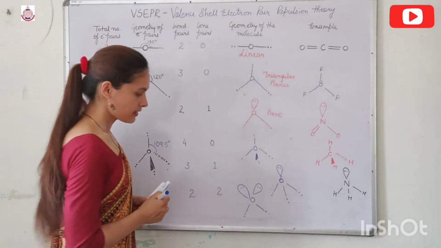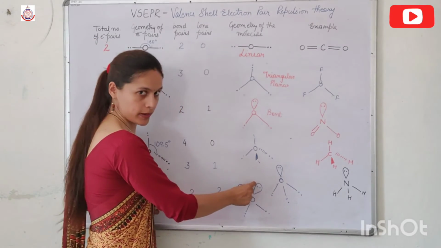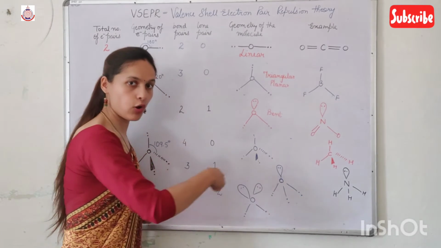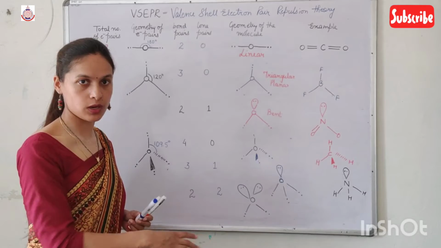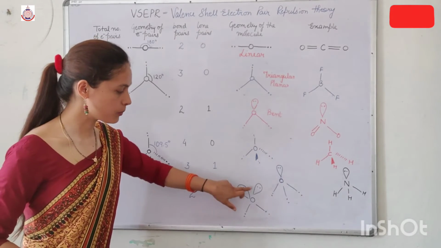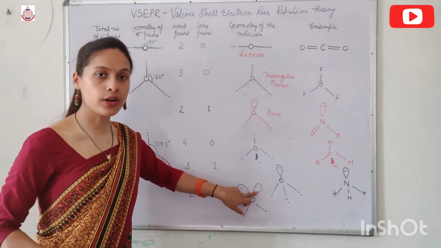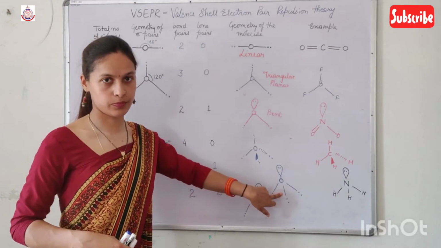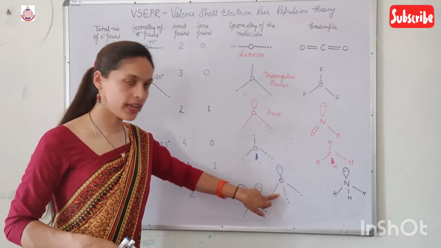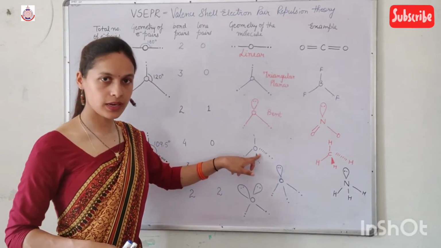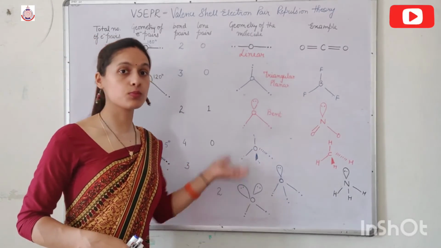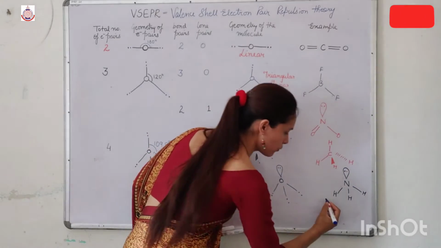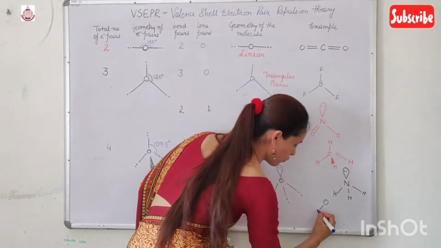So in this case, there is a repulsion between lone pair, lone pair, bond pair and bond pair, bond pair. We get all three repulsions in this molecule. So as a result of lone pair repulsion, the bond angle is still smaller than this one. Means the bond angle of this is smaller than this one, but the bond angle of this is even smaller than this one also. And the example is water molecule.